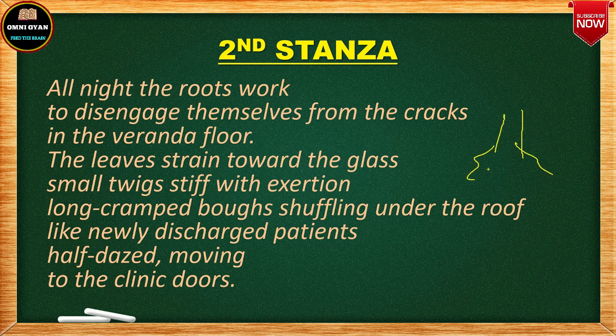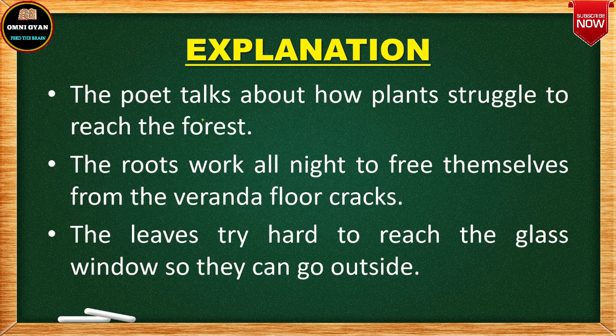तो ये जो roots है इसे आप legs की तरह, अगर ये मिट्टी है, this is the soil, land, okay, and under the land, under the soil you have the roots. So roots आप legs की तरह ले सकते हैं. तो all night the trees are struggling so that they can pull out their legs, pull out the roots out of the soil. तो यही है उसका मीनिंग कि the poet talks about how plants struggle to reach the forest. They struggle, the roots work all night to free themselves from the veranda floor cracks.